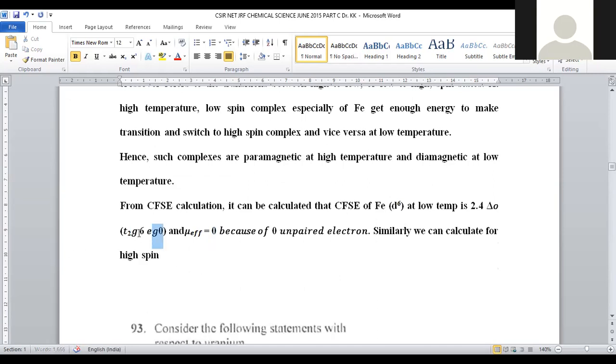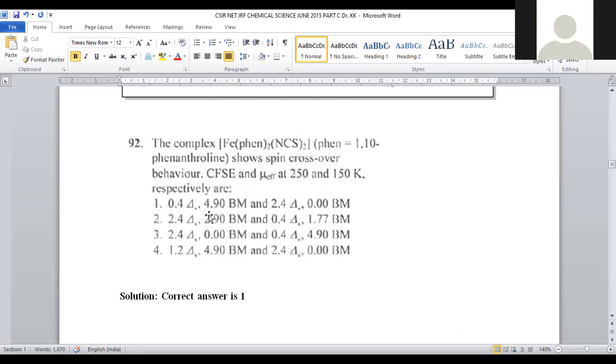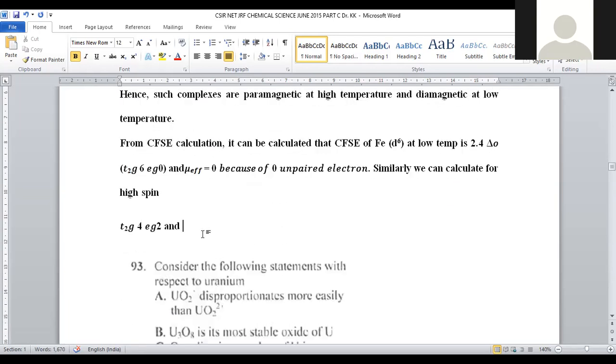So for 250 Kelvin, what will be the orbital occupation? What will be the contribution of electrons? Electrons will be contributed 4 in T2G, 2 in Eg, right? How many odd electrons will be there? Here, one of the orbitals is paired and the remaining 2 are there. 4.9 Bohr magnetons will be given here because we have 4 unpaired electrons: 2 unpaired electrons in T2G, 2 unpaired electrons in Eg.